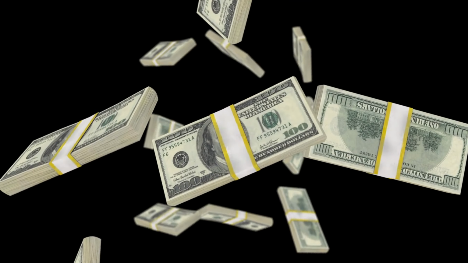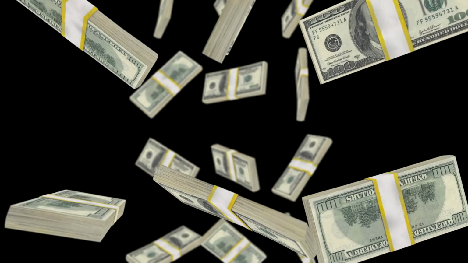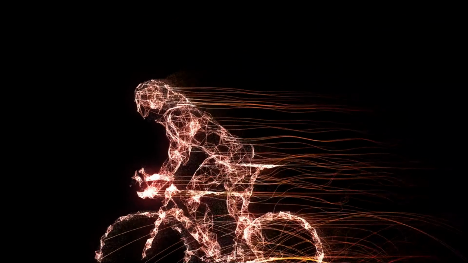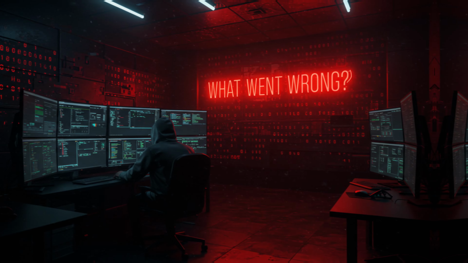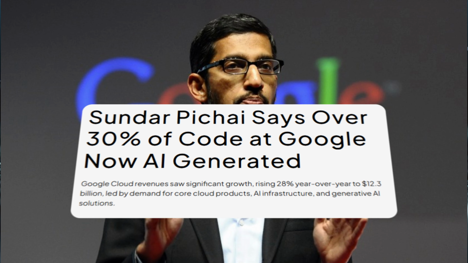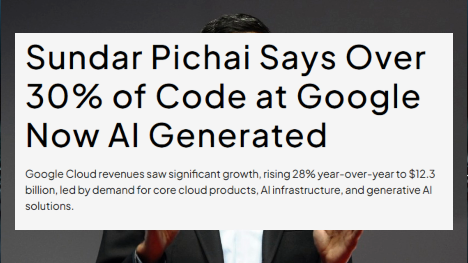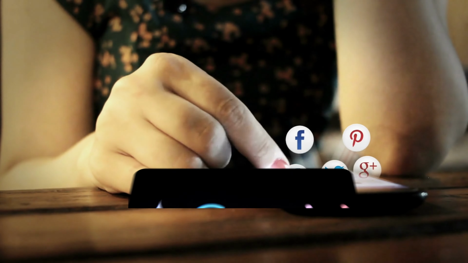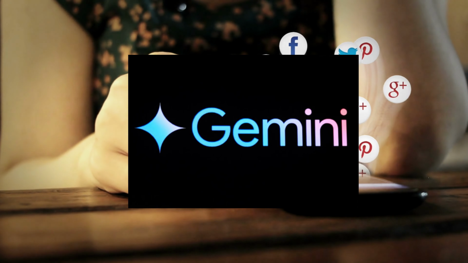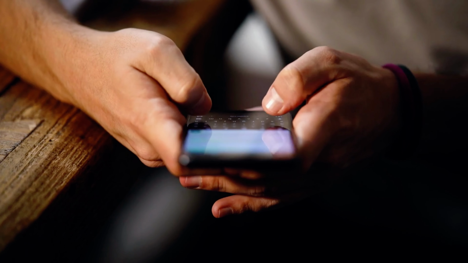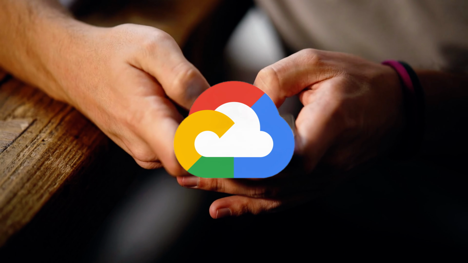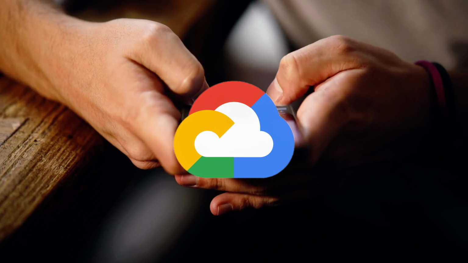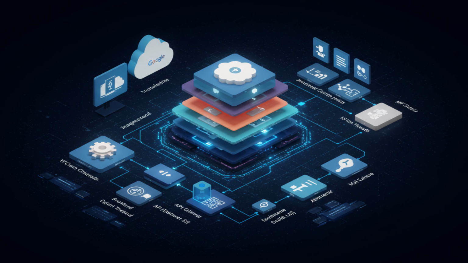That might cost Google a few million, but the reputational damage is far worse, especially as it tries to catch up with AWS and Microsoft Azure in the cloud race. So, what really went wrong? Recently, Google CEO Sundar Pichai revealed that AI now writes over 30% of Google's code. Naturally, people began blaming Gemini AI for the mishap. But in this case, the issue most likely came from a human-written function tied to a critical API management service within Google Cloud. Here's how that system works.